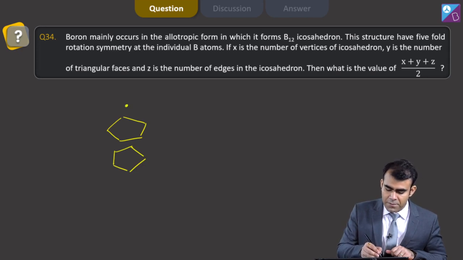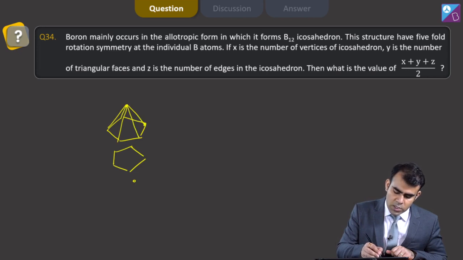Now here we have B, here we have B. Now this B is joined to all these boron atoms. These corners are basically boron atoms. And similarly, these are again joined with boron atoms. So we have a structure like this.